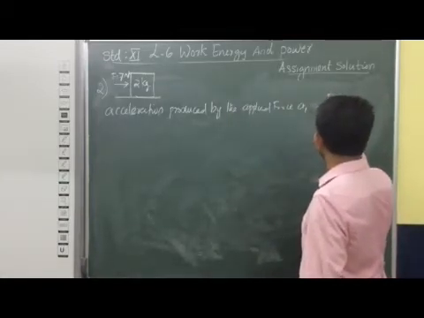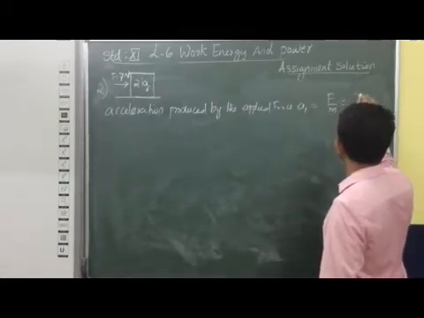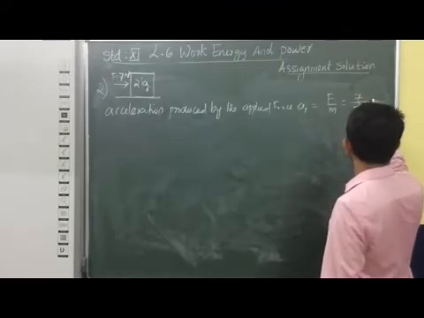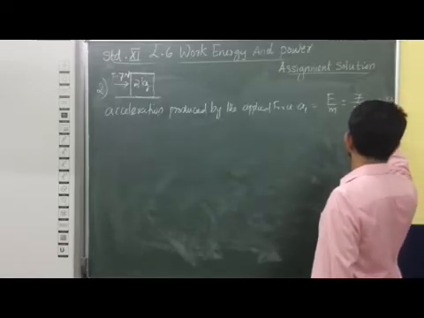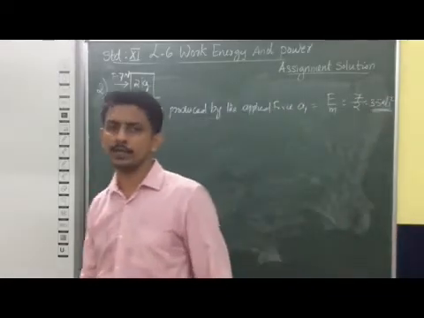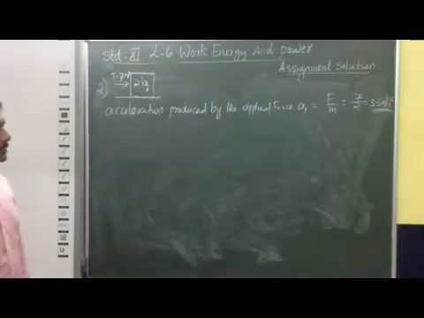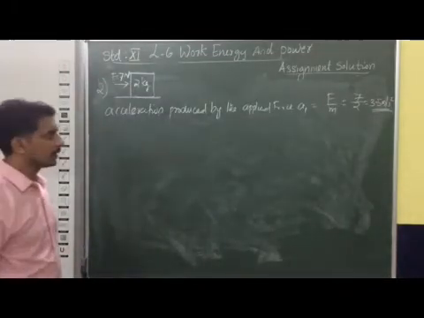A1 is equal to F by m, that means 7 by 2, which is 3.5 meter per second square. So this is the acceleration produced by the applied force.